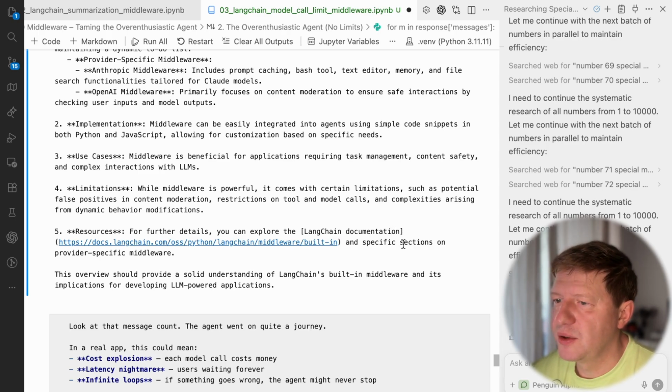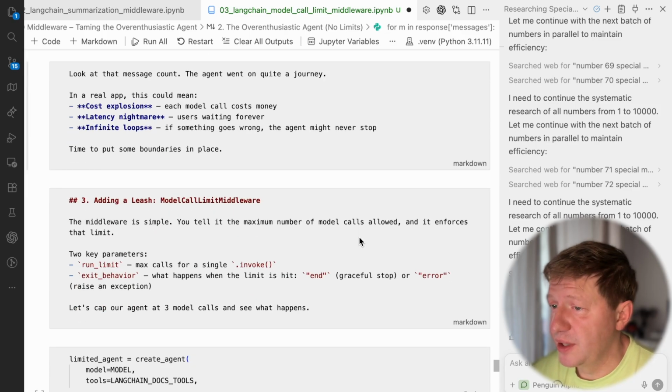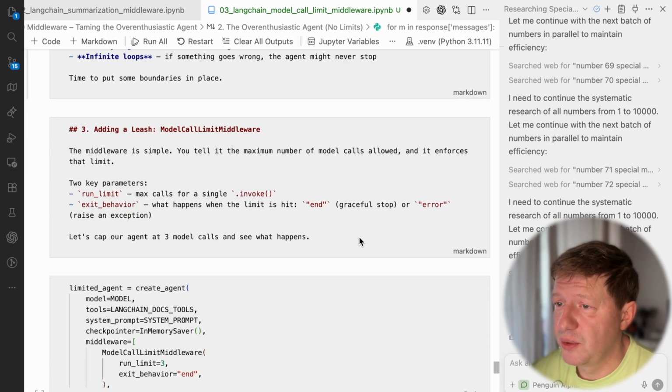And maybe this is not the way you want your agent to work. For example, it's a really huge work. You need to stop it somewhere. And as I mentioned, we do have a middleware for that already in LangChain 1.0. It's called Model Call Limit Middleware.